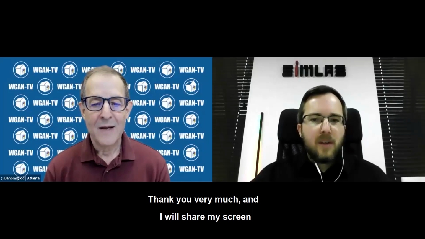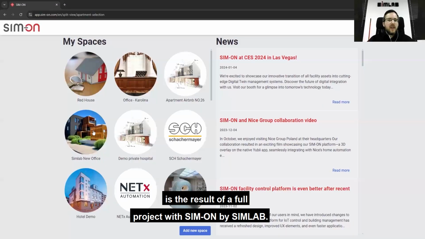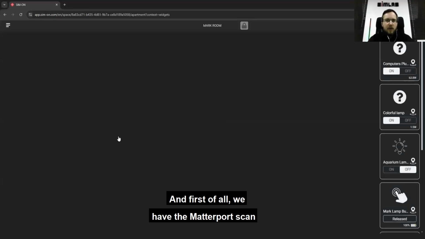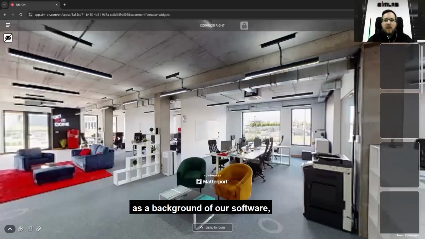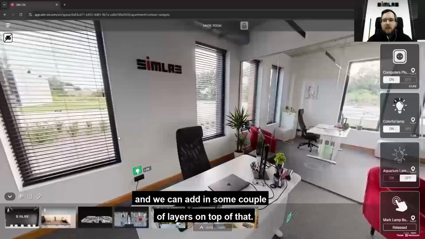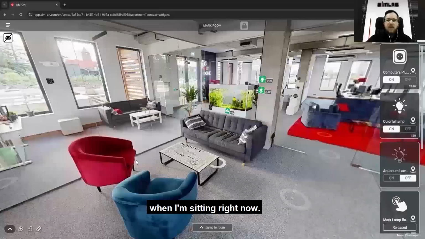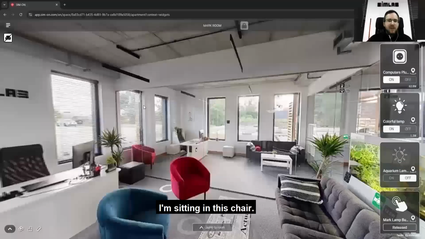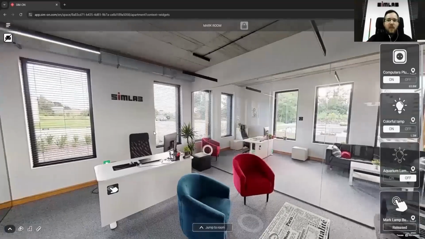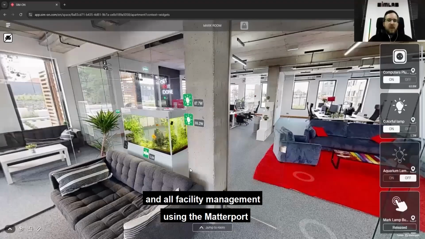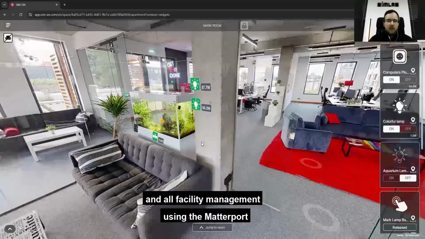No problem, Dan. Thank you very much. I will share my screen and try to show you the result of the full project with our software. First of all, we have the Matterport scan as a background of our software, and we can add a couple of layers on top of that. As you see here, we are inside the office where I'm sitting right now. I'm sitting in this chair, and I have the logo behind me. We can create a digital twin and do all facility management using the Matterport and Simon solution.